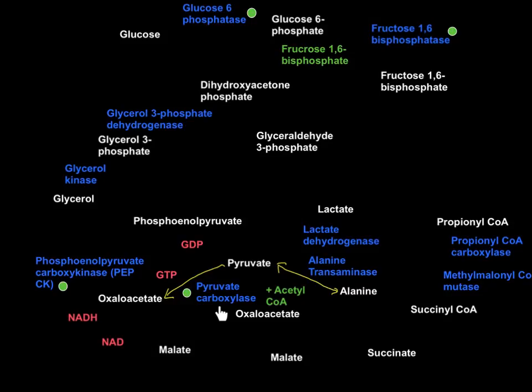It's a mitochondrial enzyme, and note that it's a carboxylase. It means it needs A, B and C: it needs ATP, biotin, carbon dioxide, and also magnesium. Now once you get oxaloacetate, the oxaloacetate is converted to malate in the mitochondrial matrix.